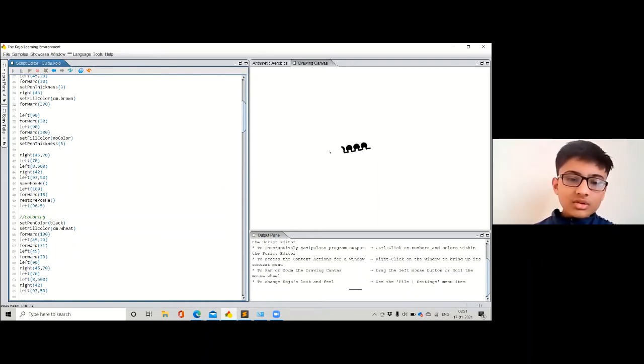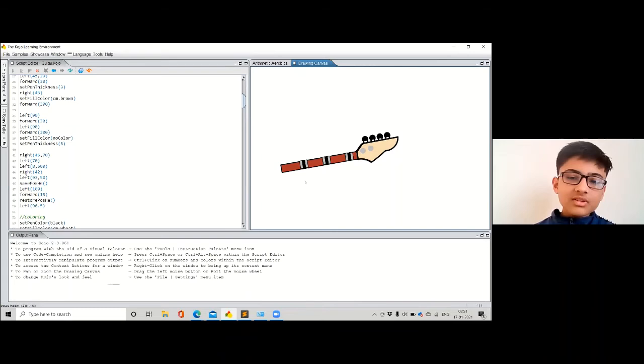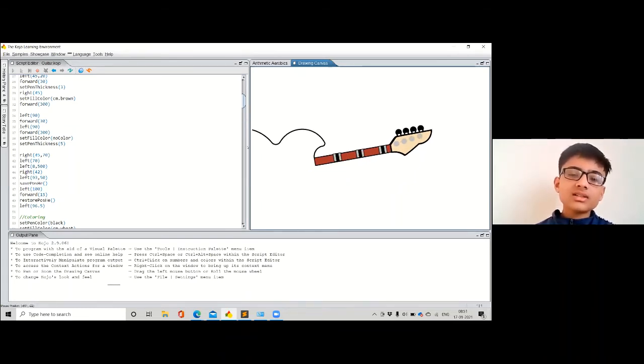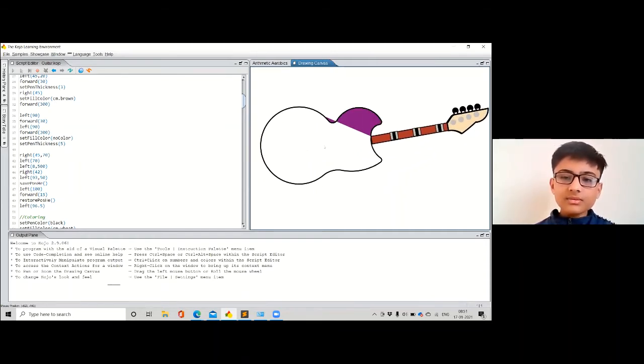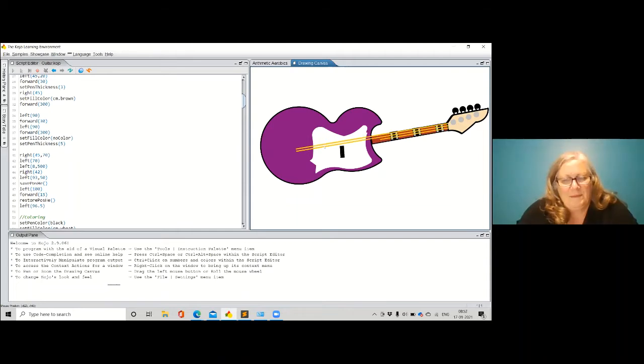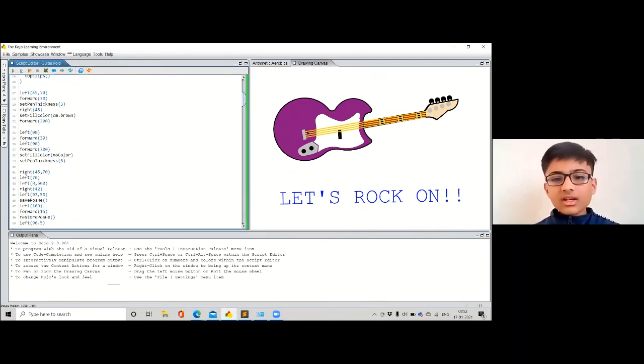So you can see, slowly now the turtle is making the guitar. First it made the clips, now the handle. It's starting from the back. Now it's the place where we keep our fingers for the notes. It's making where the strings are attached. Now the main body. So it makes it like that. Yeah, so you can see our design is completely made, and this could easily be printed on a t-shirt,